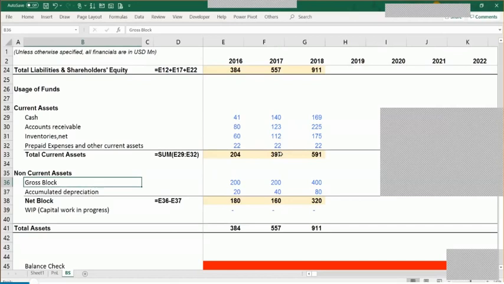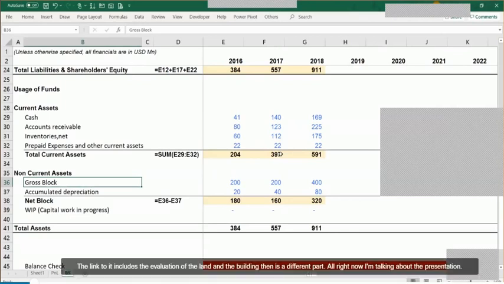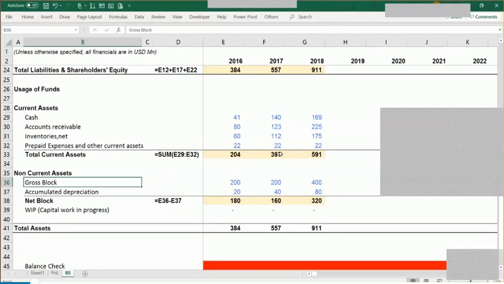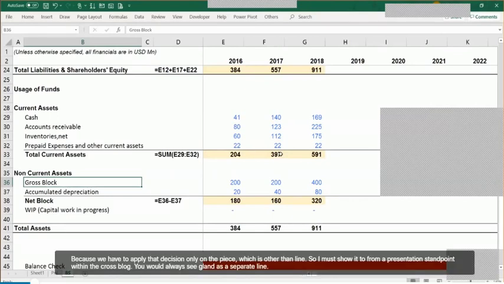Does that make sense? When we do a valuation of a building, it includes a valuation of the land and the building, right? That is a different part altogether. Right now, I'm talking about the presentation. When you look at the presentation in the balance sheet, you show land as a separate line and building separately, because if you club both of them together, then you don't know which particular component is going to attract depreciation. We have to apply depreciation only on the piece other than land, so I must show it separately. From a presentation standpoint, within the gross block, you would always see land as a separate line and other fixed assets separate.